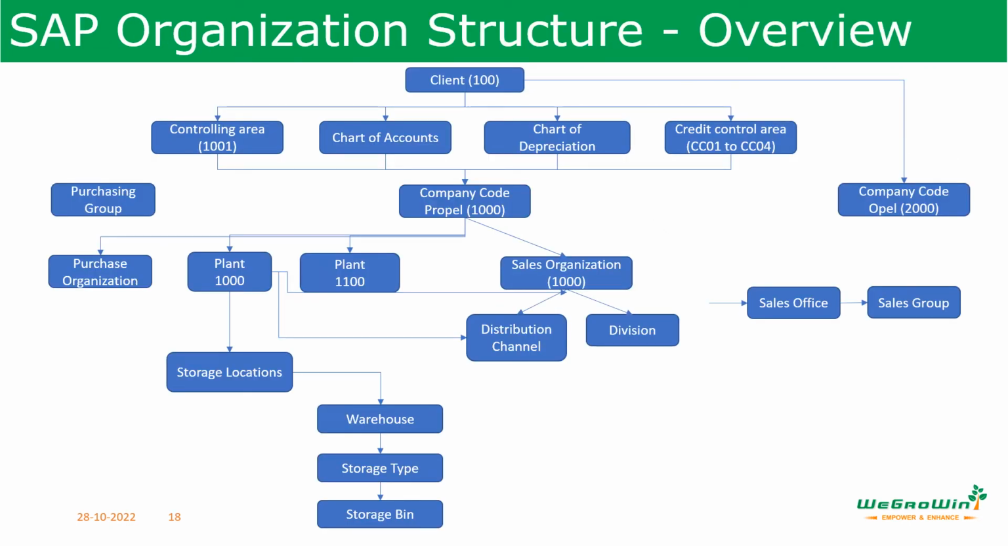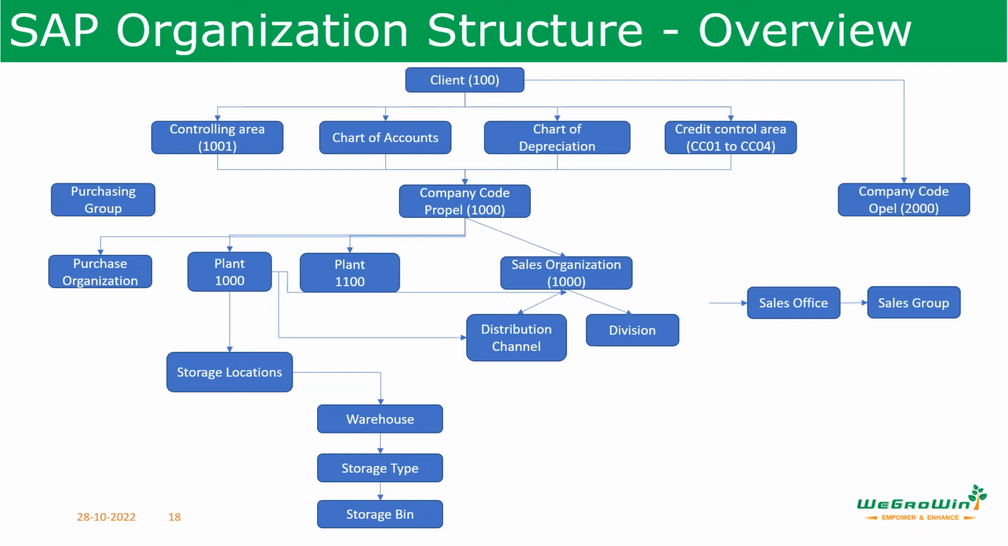So whatever we discuss, all these things are consolidated and given as one SAP organization structure here. Start with the client, then this controlling area, chart of accounts, which are defined by the FICO people, and then company code is defined. Under company code, we have the plant, sales organization, and then we have purchasing group also. Then under plant, we have store locations. Under store location, we have warehouse. Under sales organization, we have distribution channels, divisions, and also they are combined to form sales office, sales group.